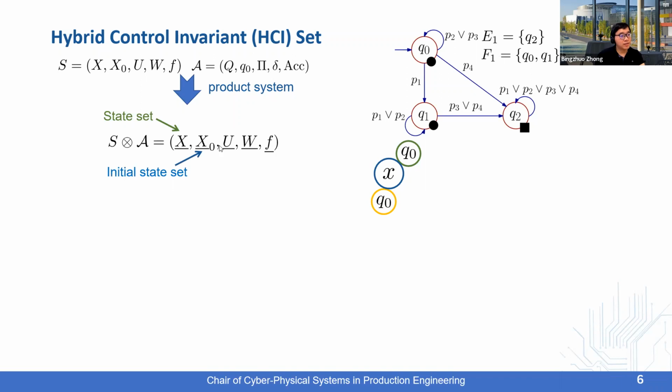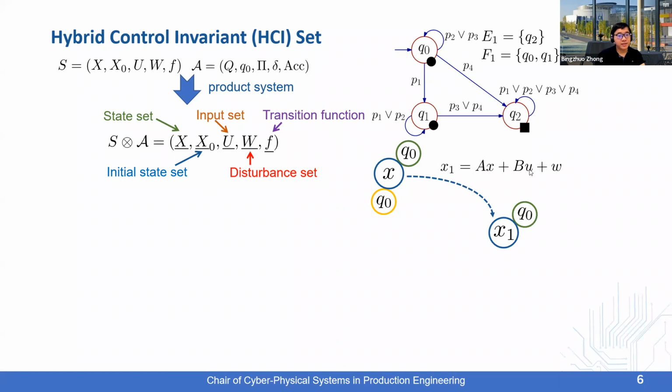We can construct the initial state set of the product system similarly, but we only focus on those states within the initial state set of the physical system. The input and disturbance sets of the product system are the same as those of the physical system. And we construct the transition function of the product system by coupling the dynamics of the physical system and the DSA. So here's an example.